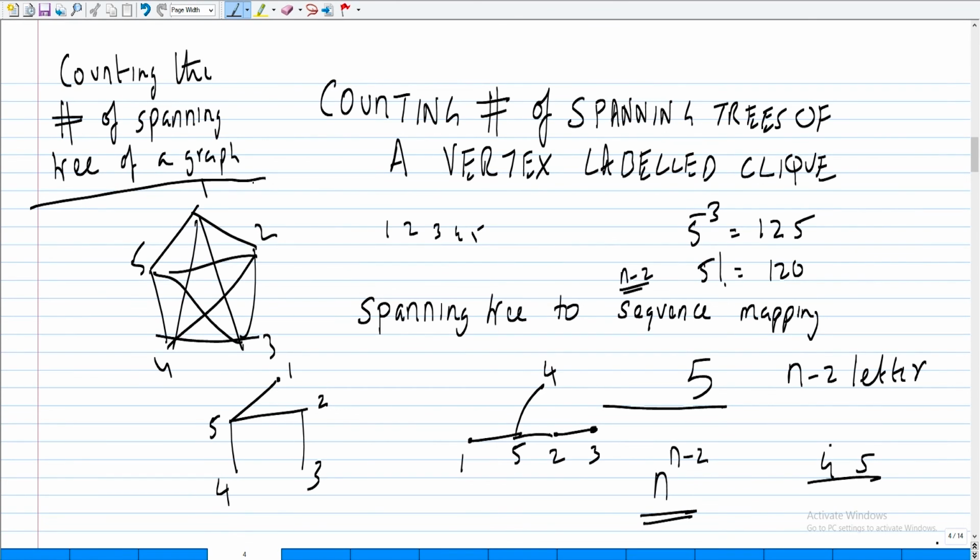There is a theorem called Cayley's theorem, I'll encourage you to just Google it and read it. So in particular, let me ask you this question: do you think you can write a program which will print out the number of spanning trees in a graph?